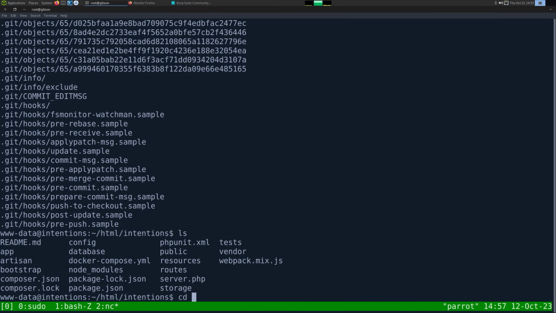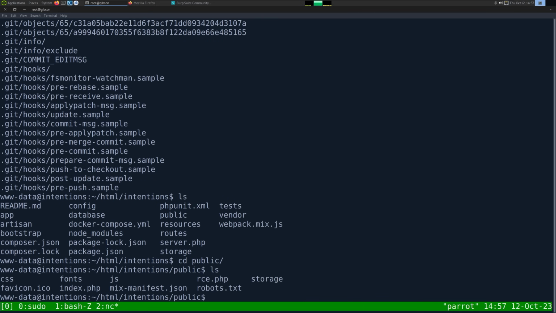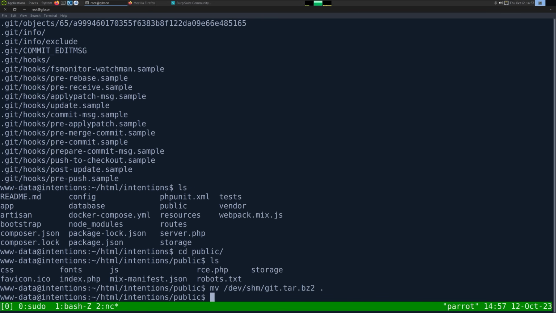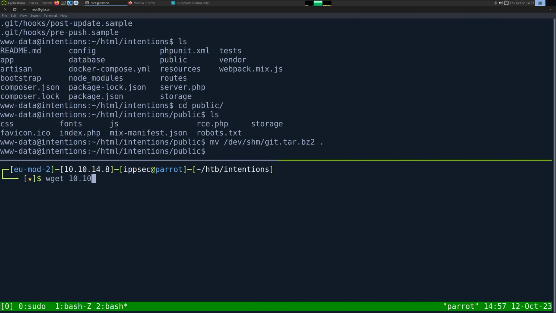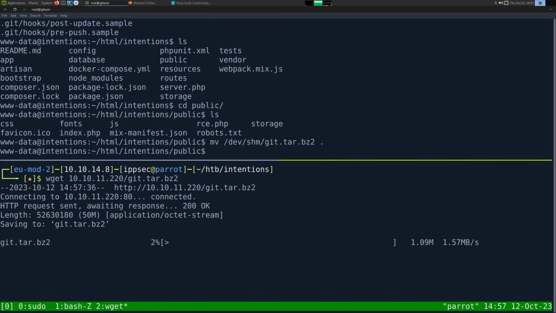So if I go back into public, we can move the git tar here, and then just wget 10.10.11.220/git.tar.bz2. I think it's a gz I made. I always get those tar commands mixed up. But this will download that Git repo. And man, this is a big repo. I did not expect it to be this big.